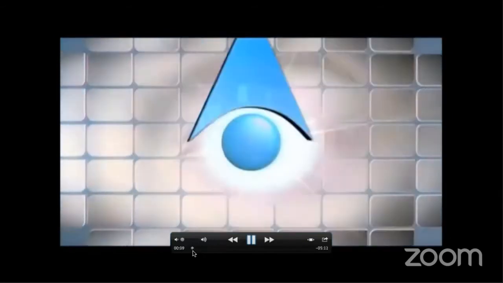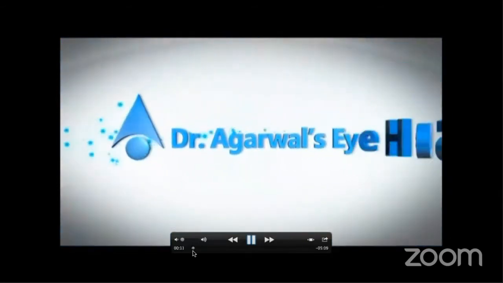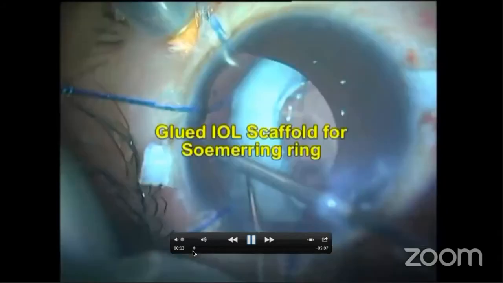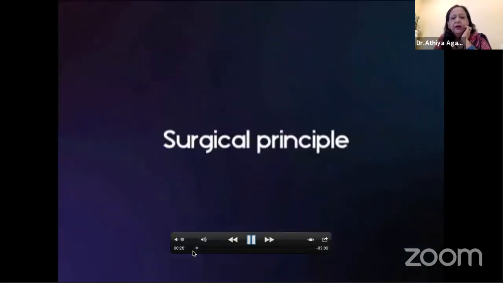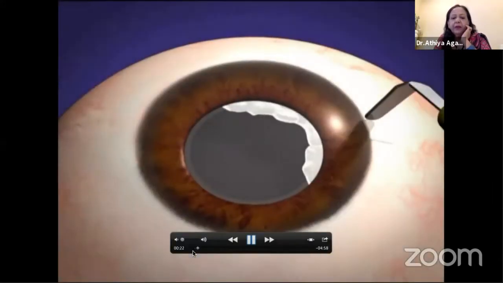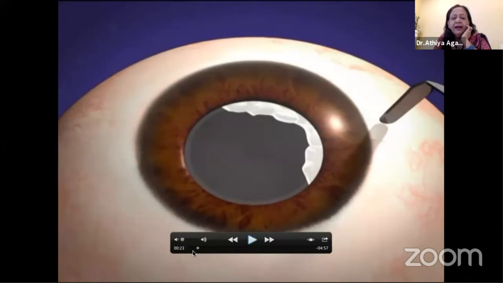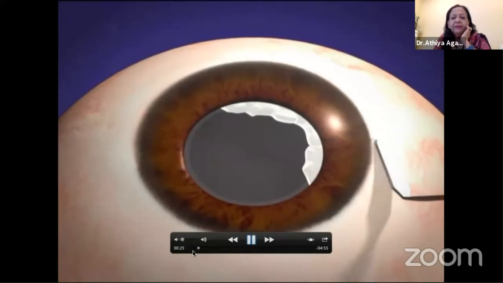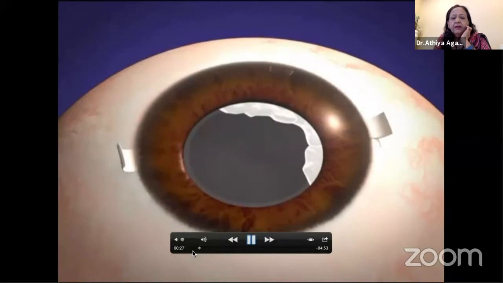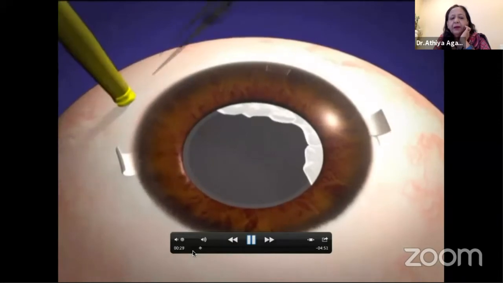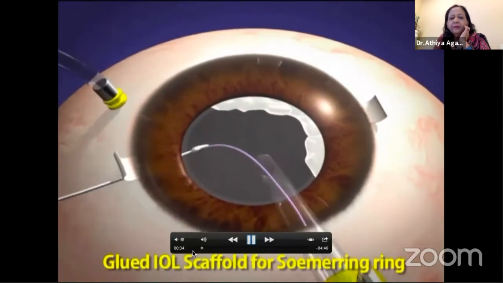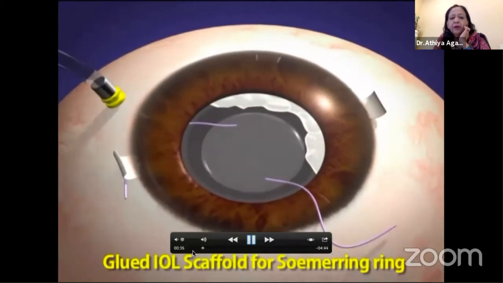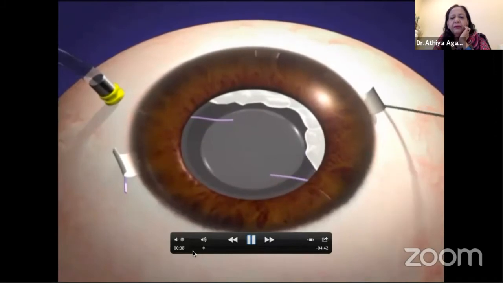Explain. Okay, if you see carefully here, what I'm showing you is a white ring. Animation for glued scleral flaps: scleral flaps are created 180 degrees apart. Scleral flaps are lifted up. Infusion cannula is placed behind the limbus. Glued scaffold for Sommering ring. This is what I'm trying to show you.